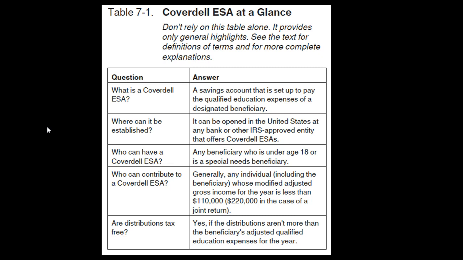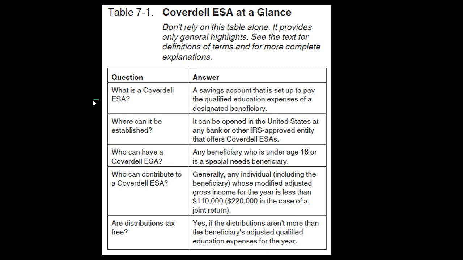So question, what is a Coverdell ESA? Answer, a savings account that is set up to pay the qualified education expenses of a designated beneficiary. So that's the purpose, that's the goal. We're going to set it up to pay. Now, note, again, the goal, of course, is tax savings.